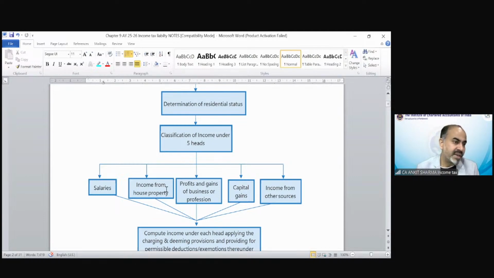Satyam Raj is asking, sir, I have a doubt, and he's asking multiple times. Same question 10 times. What is this, Satyam? Why are you sending the question again and again? Okay, just wait. So Satyam was asking, sir, I have a doubt about assessment: if an assessee has only capital gain income under section 112 of 2 lakh, then will filing the tax return be compulsory according to section 139(1)?